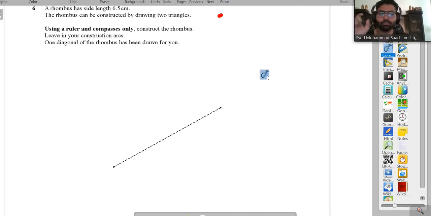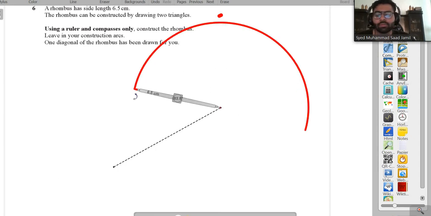So now we will take out our compass and we will take out a length of 6.5. Okay? We will place this compass over here and let's make an arc, and we have made a beautiful arc.